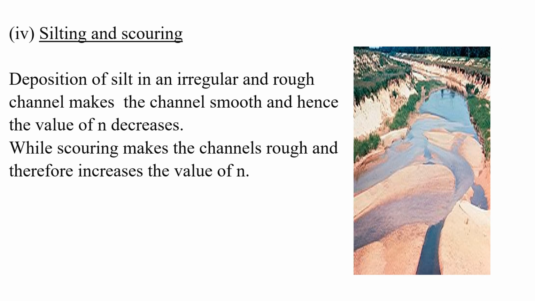Silting and scouring. Deposition of silt in an irregular and rough channel makes the channel smooth, and hence the value of N decreases, while scouring makes the channels rough and therefore increases the value of N.